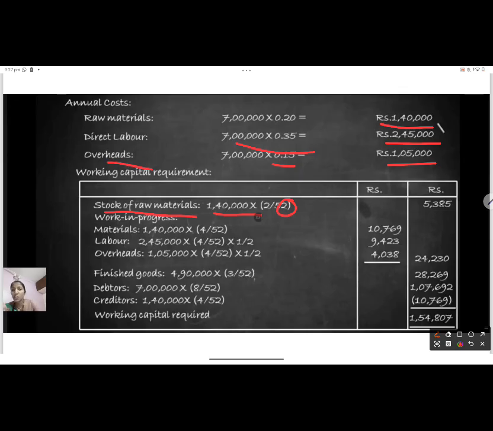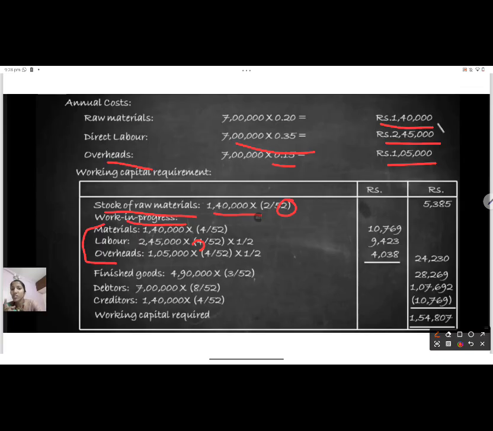So material is over. Now work in progress. Material, labor and all overheads will come under work in progress only. So we can take one by one. Already we have found out material 1 lakh 40, and that is again 4 by 52 as it is given. Labor of 2 lakh 45,000 we have calculated, and 4 by 52 because it is given 4 weeks.